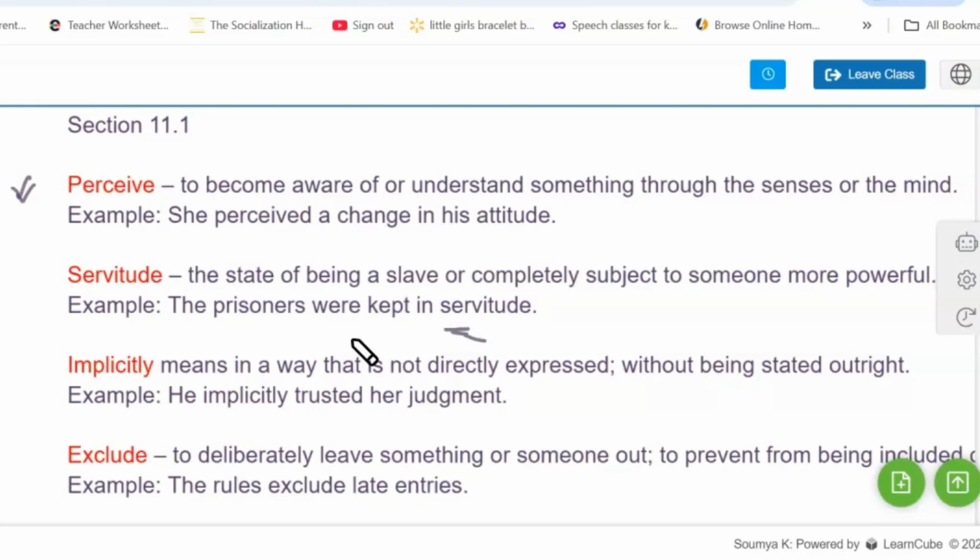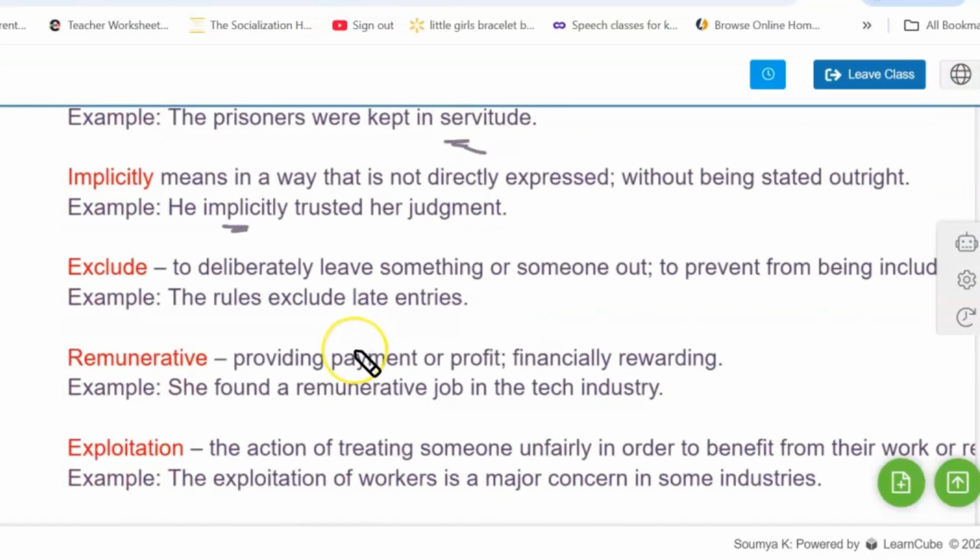Next is implicitly, means in a way that is not directly expressed. So, he implicitly trusted her judgment. Next one is exclude. It means to deliberately leave something or someone out. The rules exclude late entries. Remunerative. It means providing payment or profit. She found a remunerative job in the tech industry.